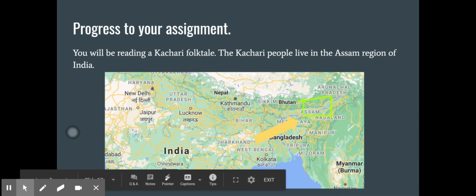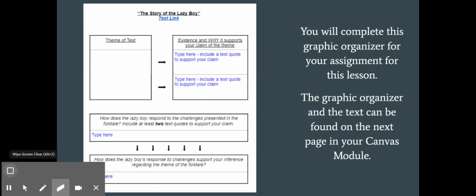Let me go ahead and make sure that I have cleared that out. There we go. So you're going to complete that same sort of graphic organizer, getting the theme of the text, and then analyzing how that character responds to the challenges in the text. And the graphic organizer and the text can be found on the next page of your Canvas module. So go ahead and head on over there.